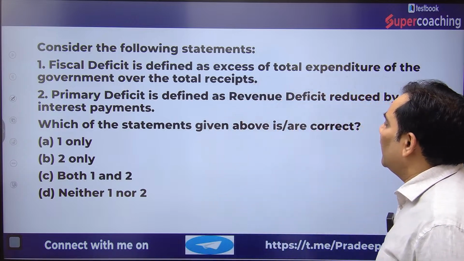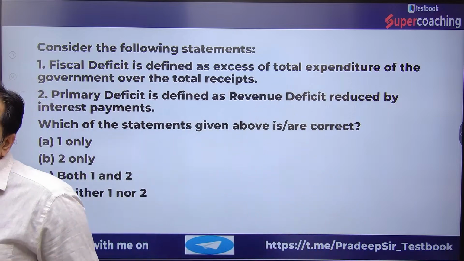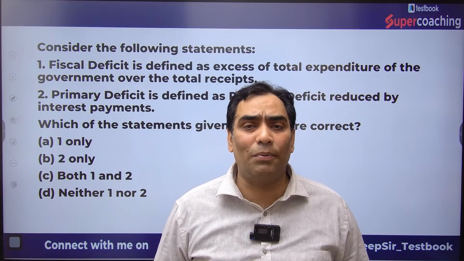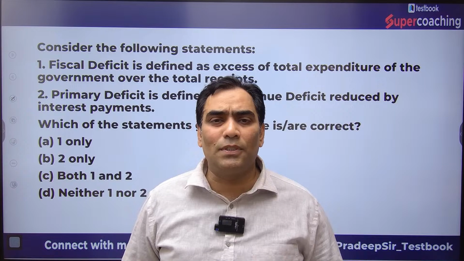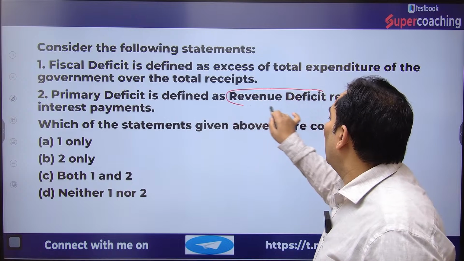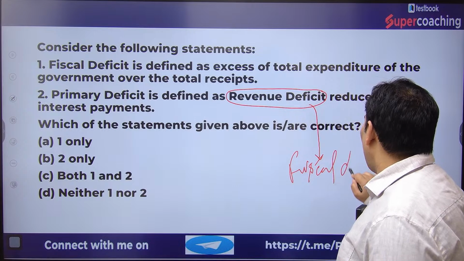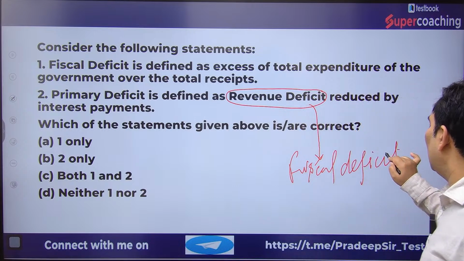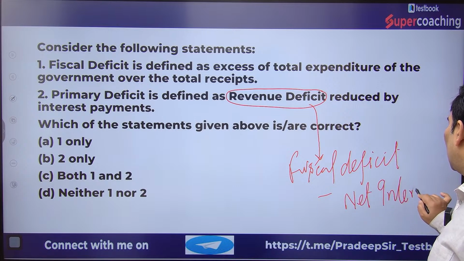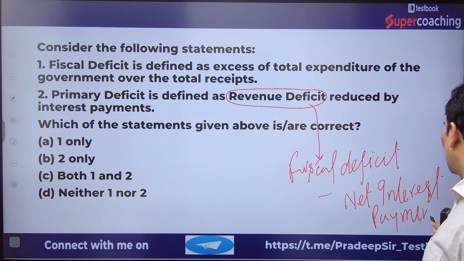Primary deficit is defined as the revenue deficit reduced by interest payment. That is how primary deficit is being defined. Primary deficit is nothing but fiscal deficit minus net interest payment. This is not revenue deficit, rather it is fiscal deficit minus net interest payment. That is primary deficit. So that's why the second statement is wrong.